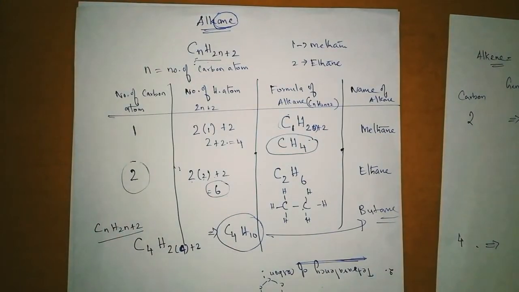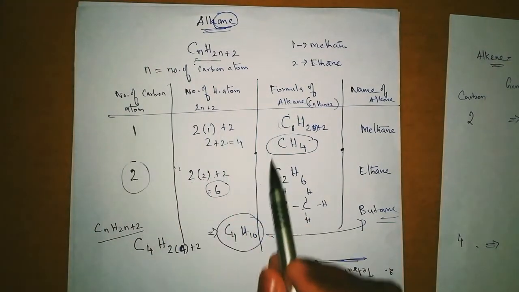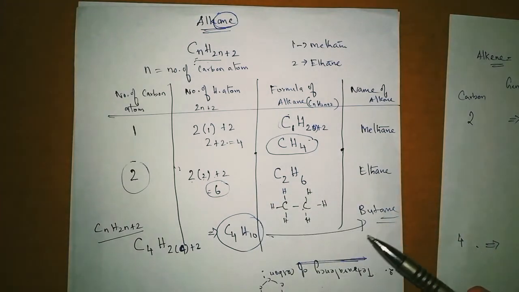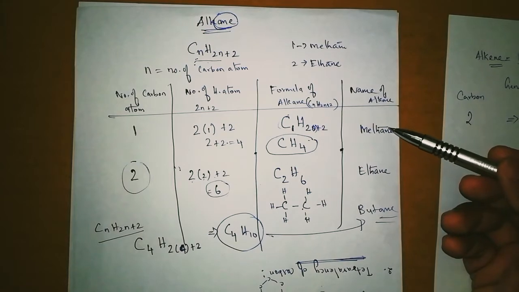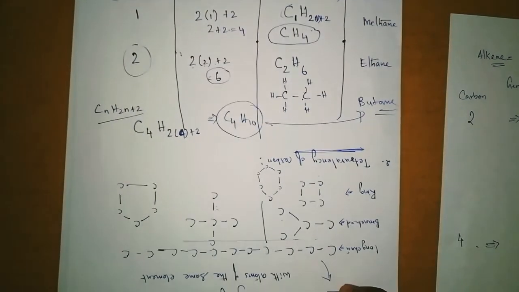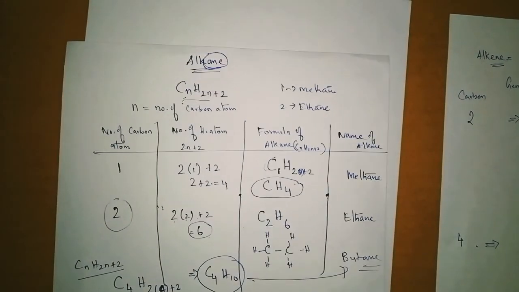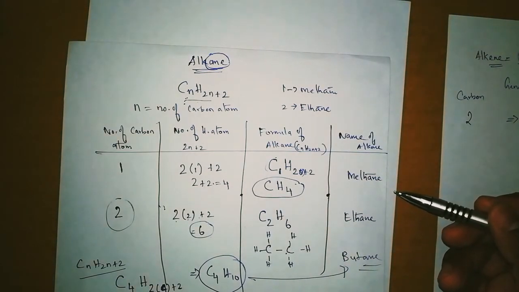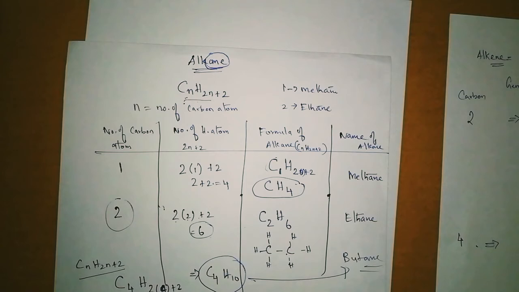Using this formula we can make a structure, and also we can give a name to an alkane. So that we learned in the last class, right? This was the names of the carbon groups: meth for 1, eth for 2, prop for 3. Like that we learned the carbon families.